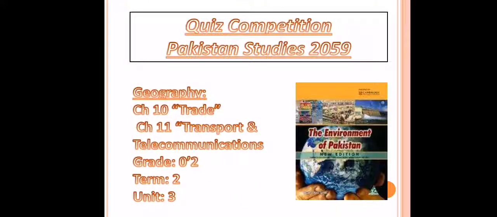So this video is basically designed for the quiz competition of Pakistan Studies and the subject code is 2059. This quiz competition is from the two chapters of geography, that is chapter number 10 trade and chapter number 11 that is transport and telecommunications. This quiz is for grade 2 term 2 unit 3. So now we are going to start our quiz.